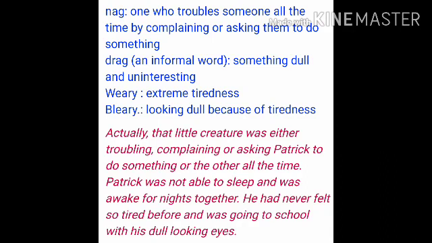Now, Patrick was not able to sleep and was awake for nights together. Definitely, if a tiny little creature is not able to understand, and he promised that he will help Patrick, and Patrick is doing the same thing, he is bringing lots of books, and in that way he is doing a lot of hard work, my dear student. He is bringing books the whole night, he is studying the whole night, he is making the little elf understand, and in this way he is improving himself. Who? Patrick. He had never felt so tired before and was going to school with his dull looking eyes.